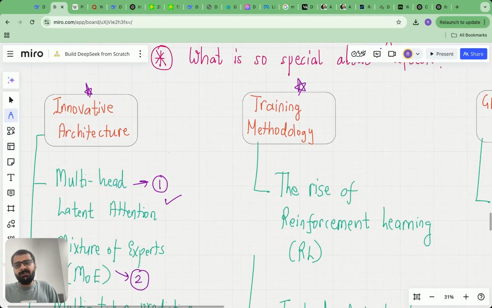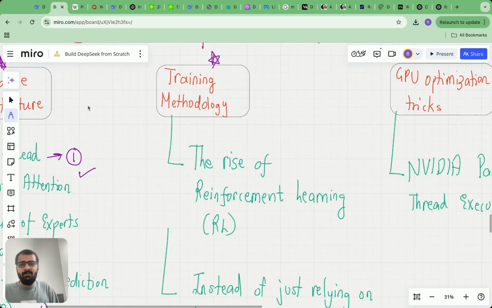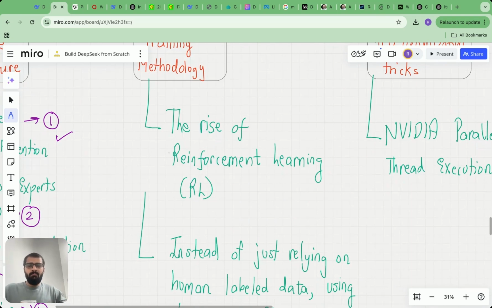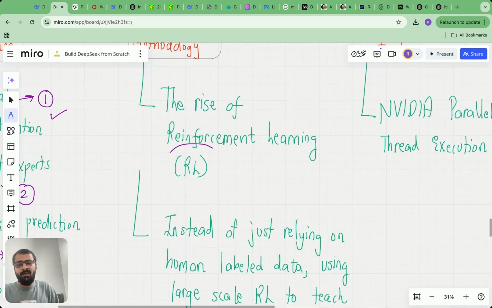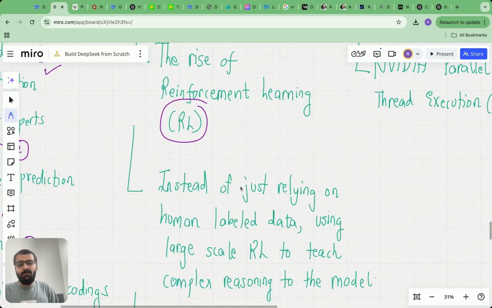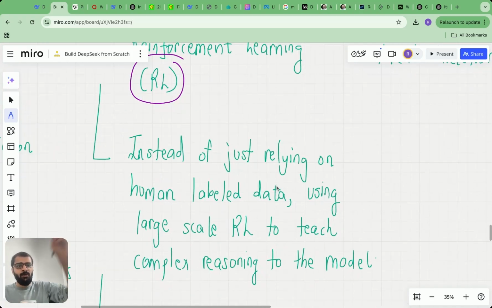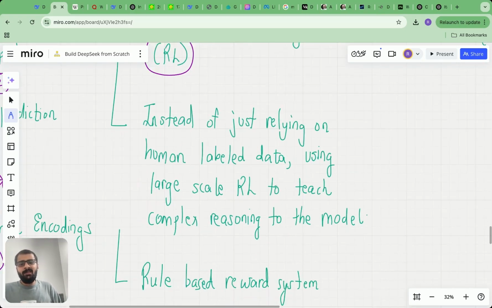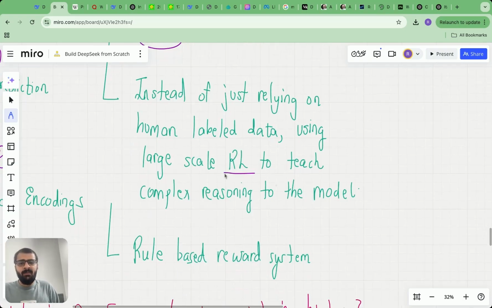Now, this was the first aspect, which was innovative architecture, but they did not stop there. I believe the DeepSeek paper truly makes the field of reinforcement learning reborn, because instead of just relying on human labeled data like we saw for GPT 3.5, where humans graded the quality of the data and that was fed back to the training process, they used large scale reinforcement learning to teach complex reasoning to the model.